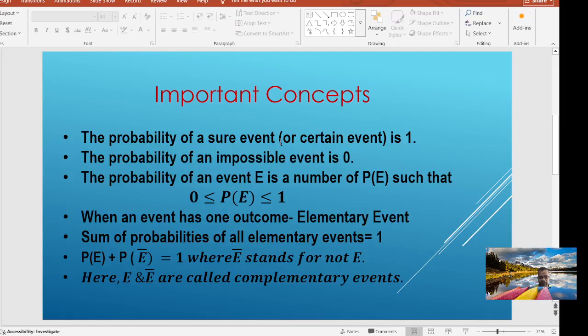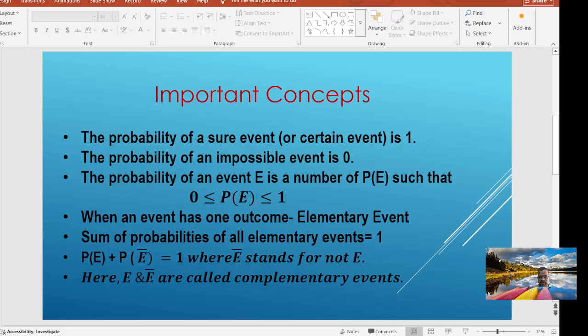Firstly, the probability of a sure event, or you can call it a certain event, is always 1. The probability of an impossible event is 0. It means when an event is not going to happen, of course, its probability becomes 0, and a certain event becomes 1. The probability of an event E is a number P(E) such that P(E), the probability of that event, always falls between 0 and 1.